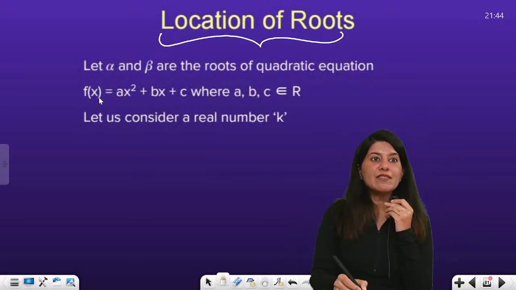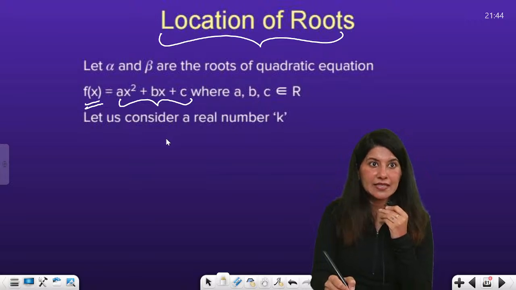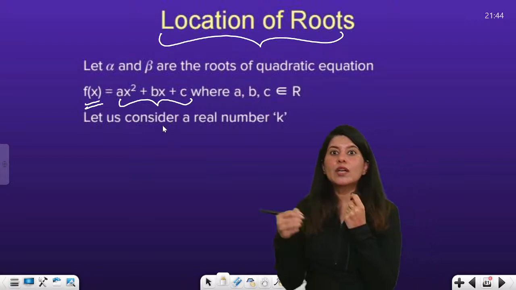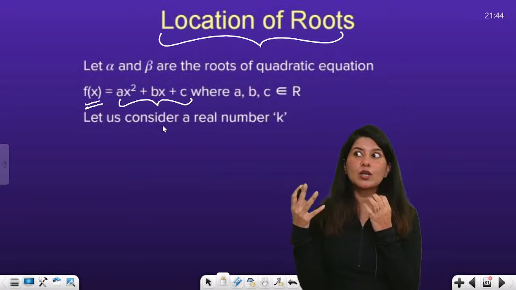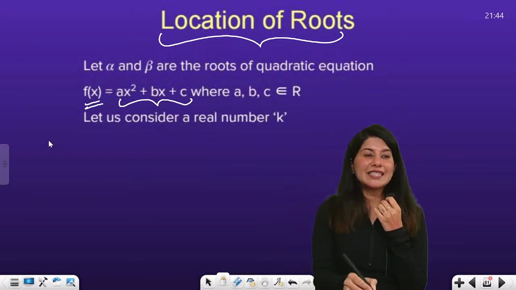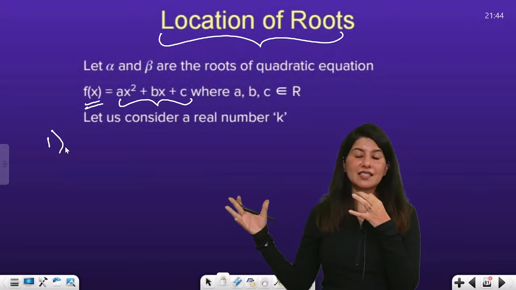Okay? So we have our function f of x and we have a quadratic equation ax square plus bx plus c. So basically in location of roots, what kind of questions will they ask? What type of questions? So basically they will give you some different cases.